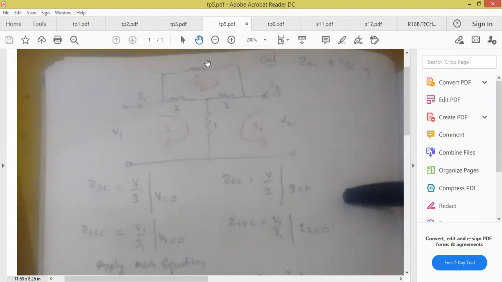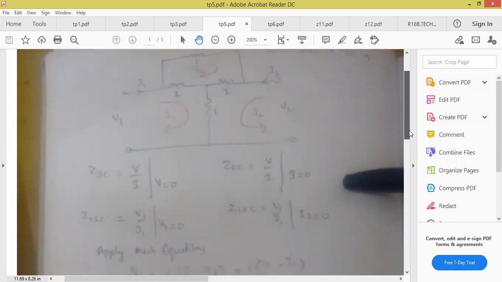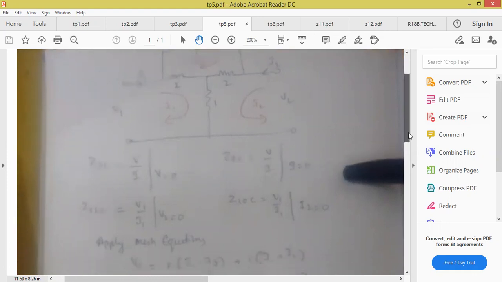What about mesh 3? You can take any direction. You can take the I1 direction or I2 direction because mesh 3 is an extra one here. Is it clear, all of you, these current directions? Right. Yes, sir. Right. So now you see, they are asking to calculate the open circuit impedance and short circuit impedance.